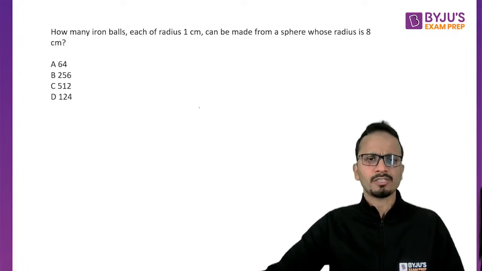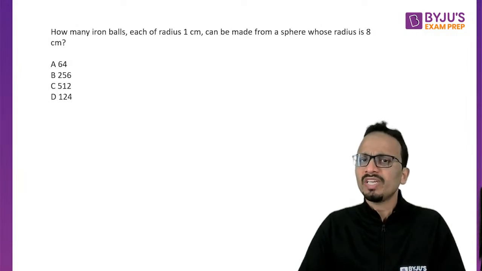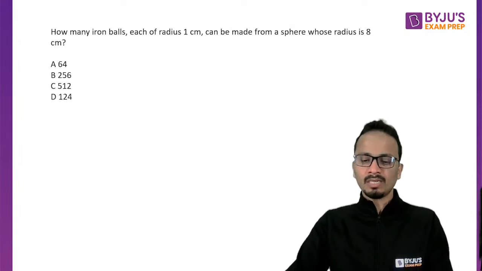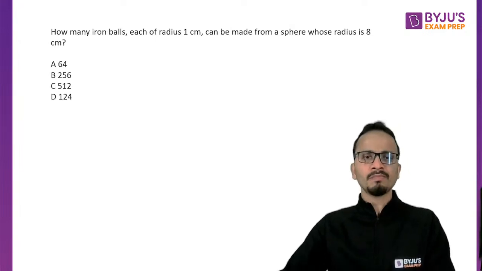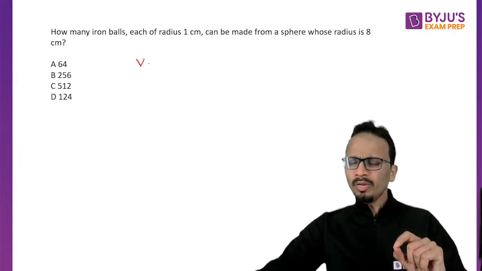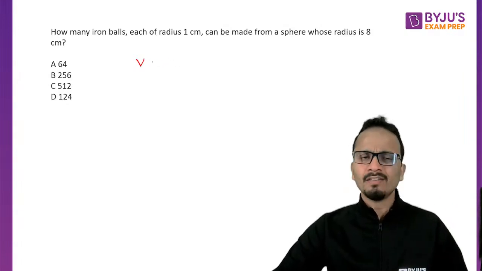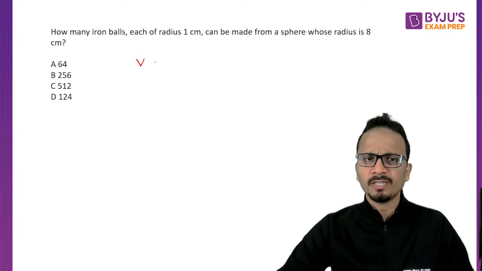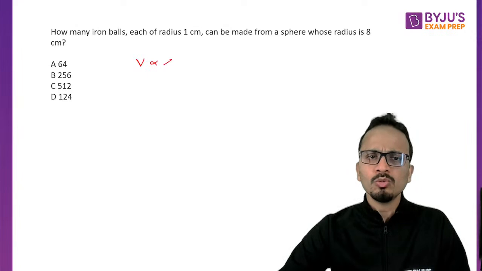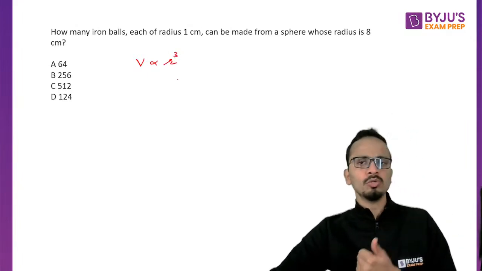Yes, any answer for this question? How many iron balls, each of radius 1 centimeter, can be made from a sphere whose radius is 8 centimeter? Come on, this is such an easy question. No need to write the formula for volume of the sphere. Good, Tanvi. We must understand that volume of a sphere is proportional to the cube of the radius. So volume is directly proportional to the cube of the radius.